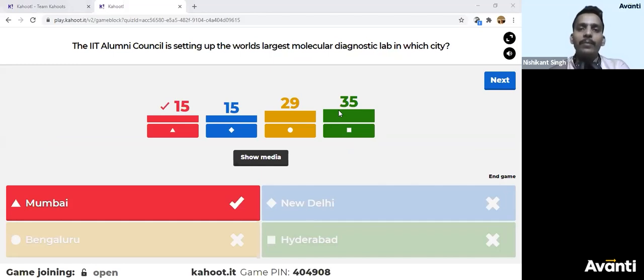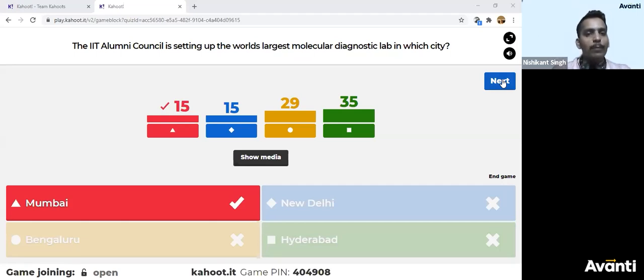Yes, it's Mumbai. Most of you chose Hyderabad. I don't know why. Then people chose Bengaluru, maybe because they are Karnataka fans. But it is actually Mumbai. People don't like Delhi and Mumbai, it seems here. These are the least chosen options. It is an IIT Bombay project, so it is started in Mumbai only. But it's a world record. We have the largest molecular biology lab.